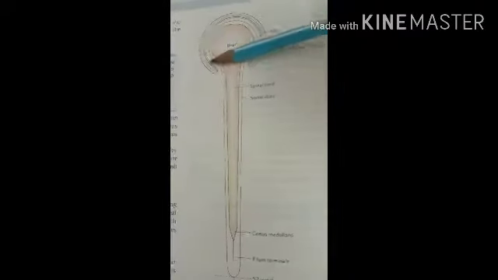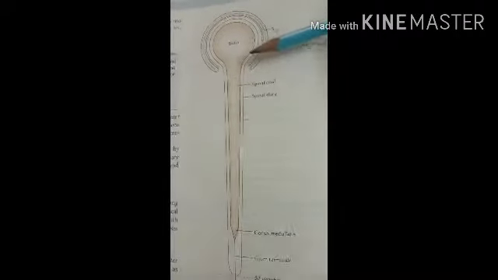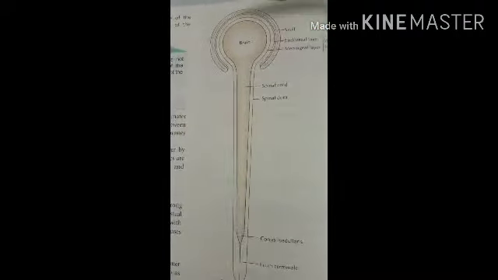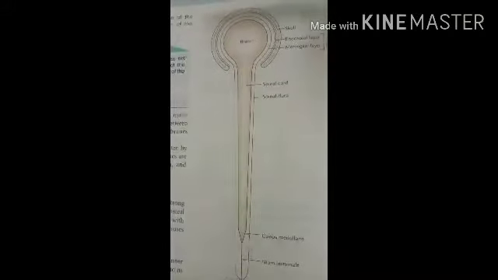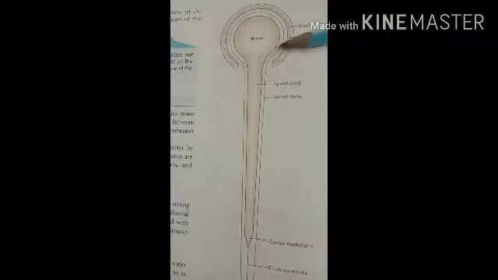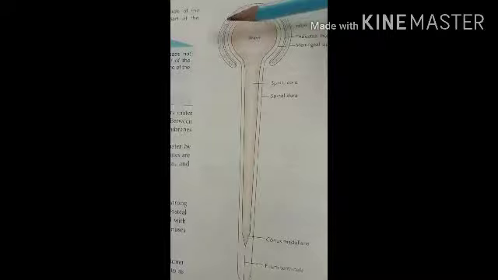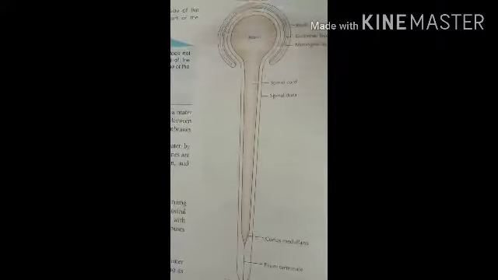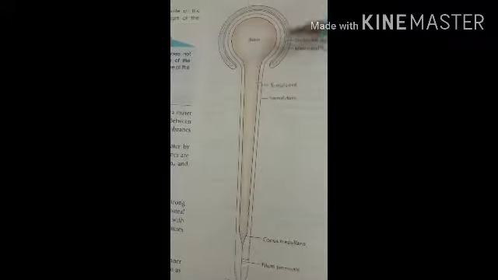It passes through all the sutures and foramina present in the skull, and it also forms the periorbita of the orbit. Two orbits are present in the skull, and the periosteal layer enters into the orbit and forms the periosteal layer of the orbit.